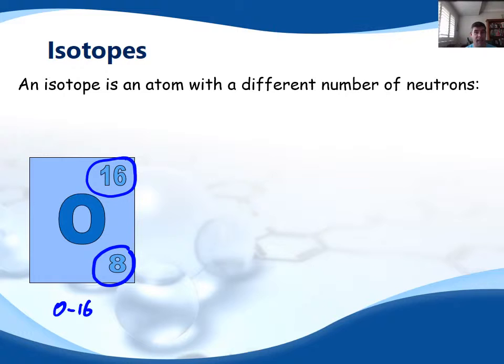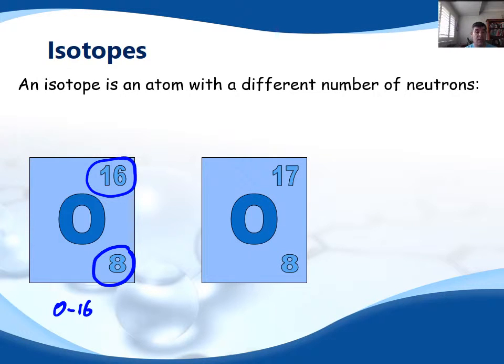But the mass number can change, and the mass number can change based on the number of neutrons in the nucleus. So here is oxygen-17. In the standard case for oxygen-16, if there are 8 protons, then we must have 16 minus 8, which is 8 neutrons.